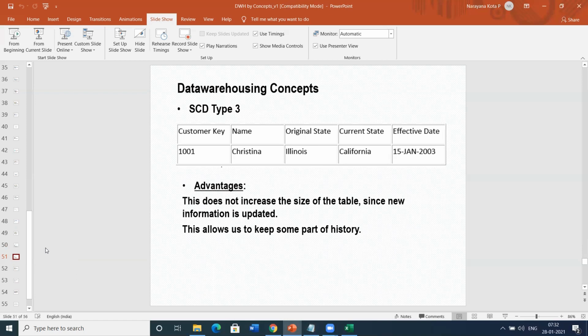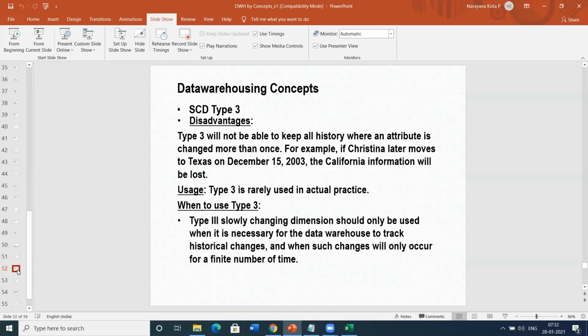So the advantage of maintaining this is that it does not increase the size of the table. We are maintaining only up to the relevant years that we want. This is about SCD type 3.